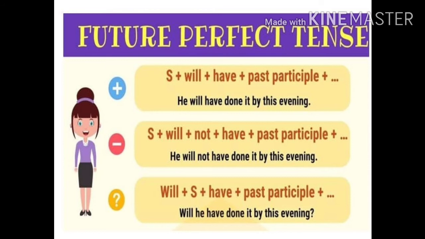You can also add WH words like what, where, when, how. You can make questions like, how will he have done it by this evening? Remember children, let it be positive, negative or interrogative, the verb should be in V3, past participle form since it is future perfect tense.